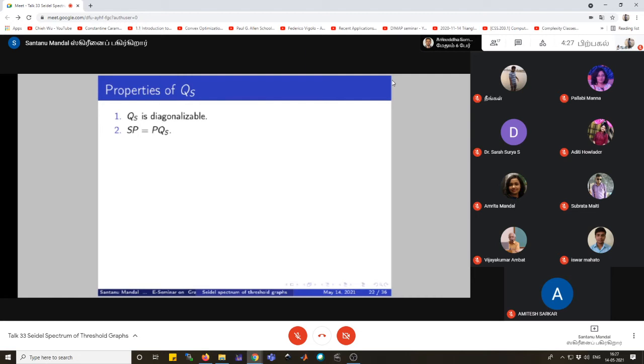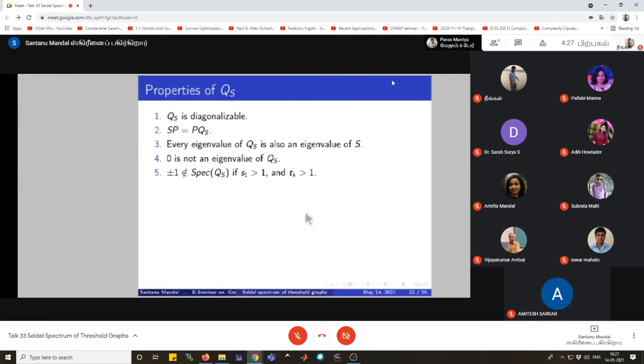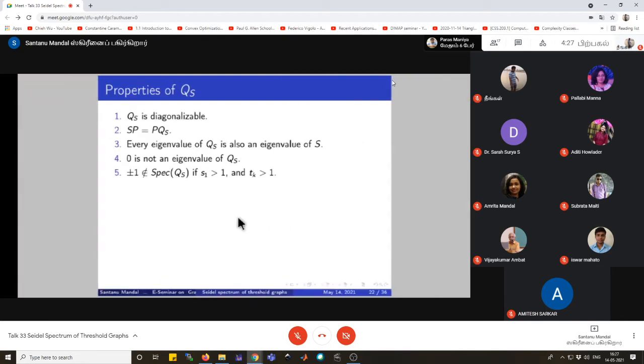From this relation, we can say that an eigenvalue of QS is also an eigenvalue of S. We have also proved that QS is non-singular. That means 0 cannot be an eigenvalue of QS. Property 5 states that plus or minus 1 cannot be the spectrum of QS if we take S1 strictly greater than 1 and Tk strictly greater than 1.